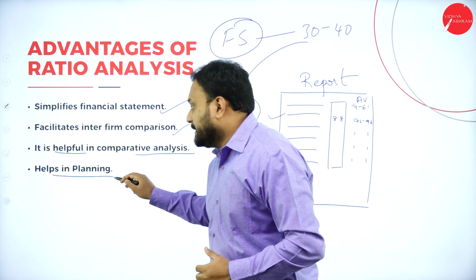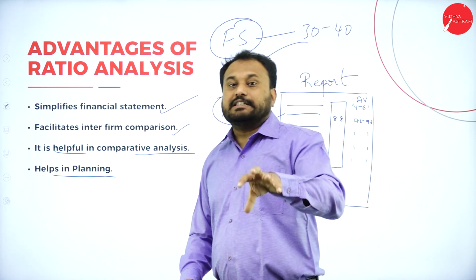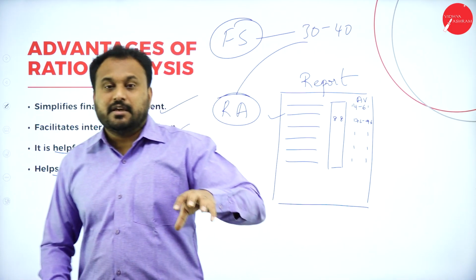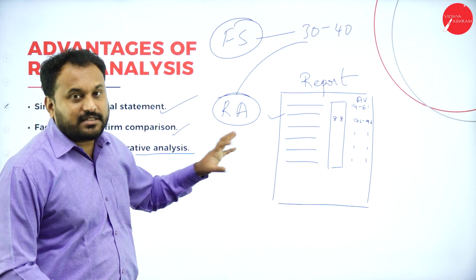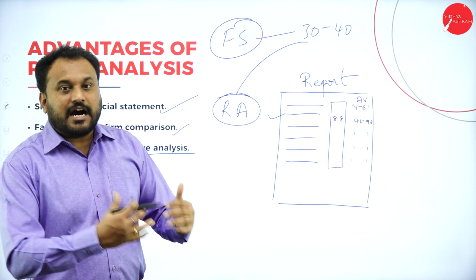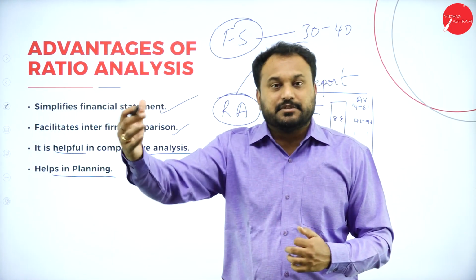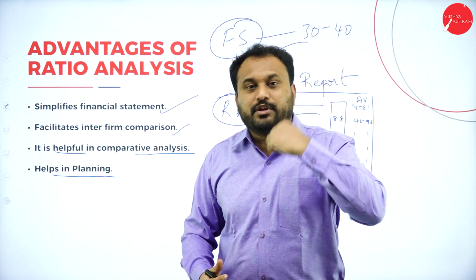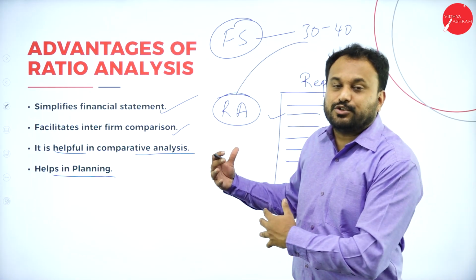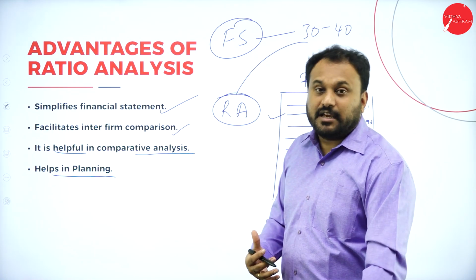Next is helps in planning. Now, all the targets which are set by the company are through ratio analysis. That is, say, we need to increase our production 3 times. We need to increase our production 5 times. That 3 times and 5 times, how did we get to know? It is only through ratio analysis. That's why understand the basics here.